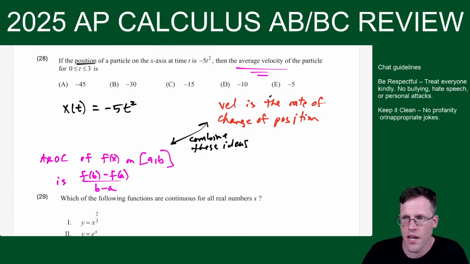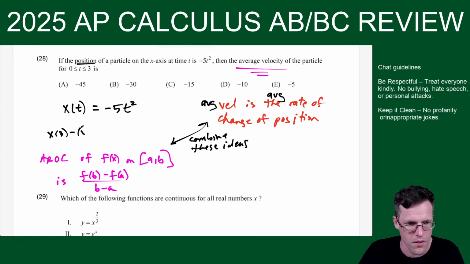So when they're asking us for average velocity, they're asking us for the average rate of change of position. Okay, so all we have to do here is x(3) minus x(0) over 3 minus 0.